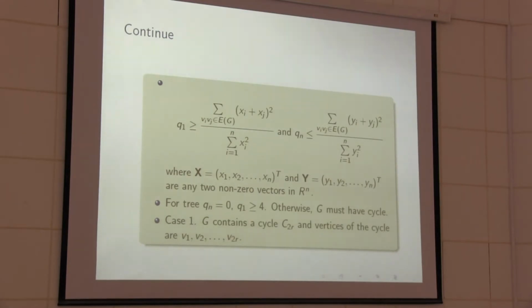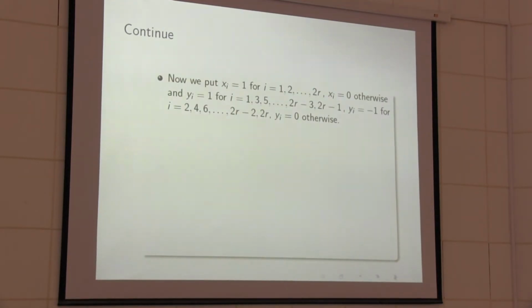Now we consider two cases. Case 1: G contains an even cycle C2r. If there is any even cycle in the graph, denote it by C2r, with the vertices of the cycle v1 to v2r.